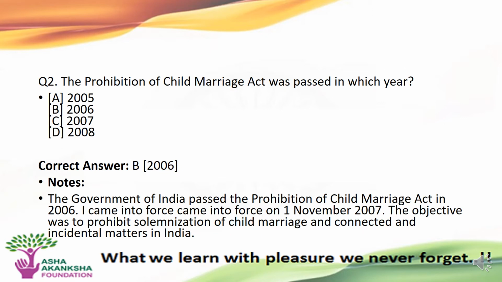The next question is, the Prohibition of Child Marriage Act was passed in which year? Options are A 2005, B 2006, C 2007, or D 2008. The correct answer to this question is B, that is 2006. The Government of India passed the Prohibition of Child Marriage Act in 2006. It came into force on 1st November 2007. The basic objective of this act was to prohibit child marriage and the connected incidents related to it in India.